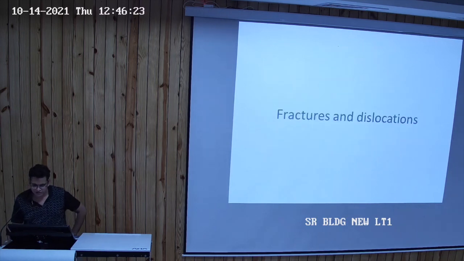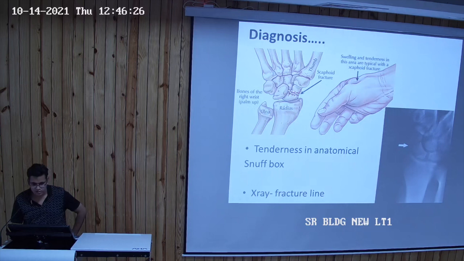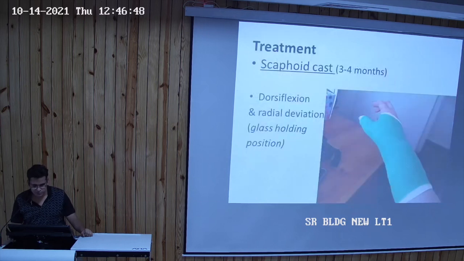Some common fractures and dislocations. Scaphoid fracture is very common. The patient will complain of swelling and pain, and we check for tenderness, which would be in the anatomical snuff box. This is a typical X-ray showing the fracture line in the scaphoid. It is treated with cast application for 3 to 4 months in dorsiflexion and radial deviation. It is known as the glass holding position.